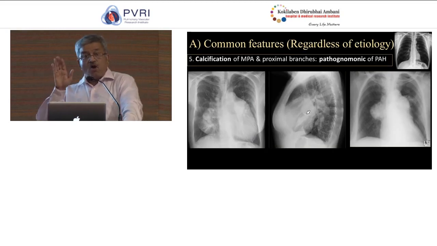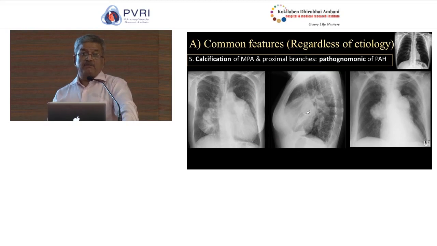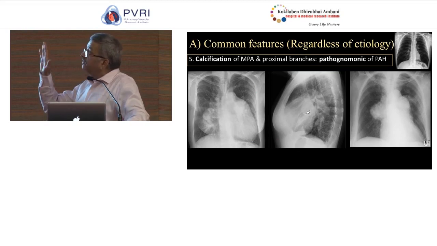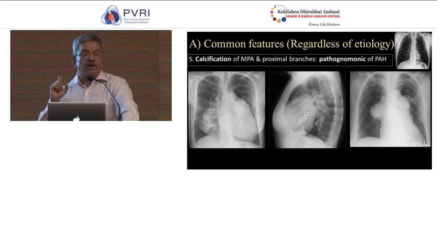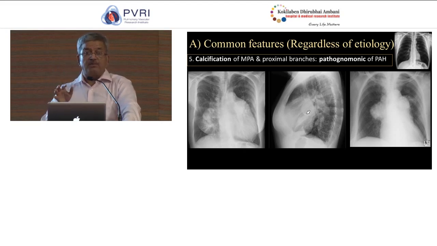Another sign common to all pulmonary artery hypertensions in chest radiograph is the presence of calcium. Calcification is pathognomonic of pulmonary artery hypertension. So when you see calcium in the setting of dilated pulmonary arteries, you know that this is not hyperkinetic circulation; whether or not hyperkinetic, this is a PAH which has set in.